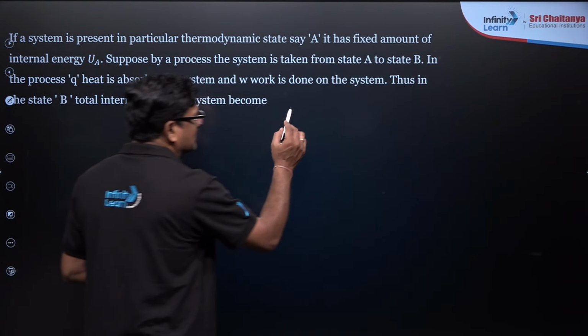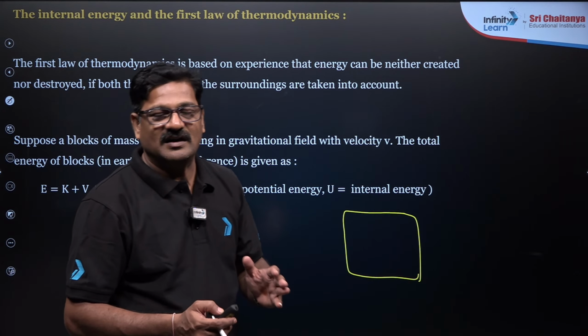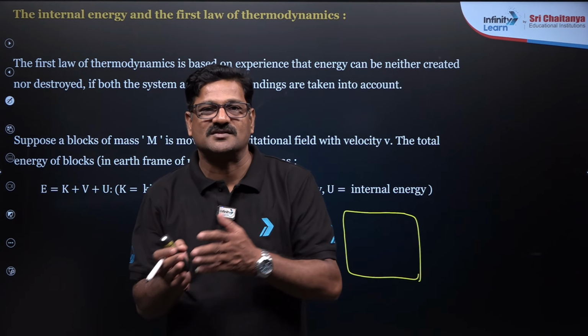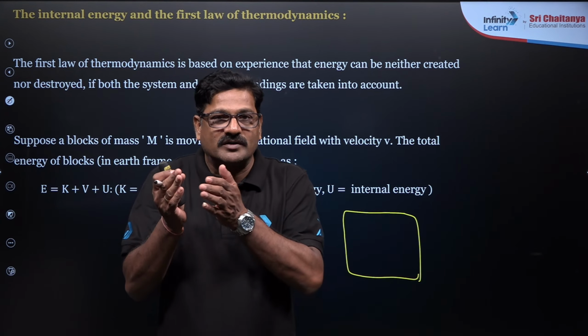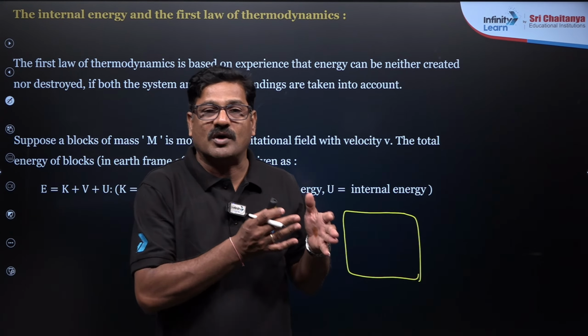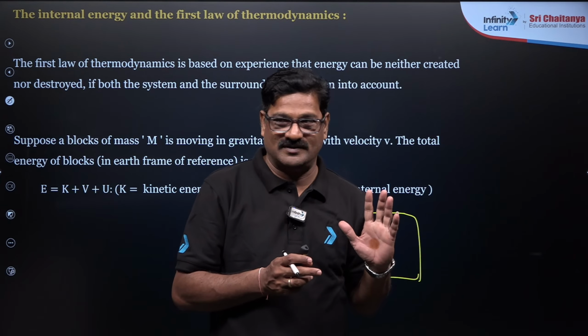So if this is a system, the first law of thermodynamics says energy can neither be created nor destroyed, but it can be transformed from one state to another state. And also, if some quantity of some energy disappears, an equal quantity of another form of energy should appear.